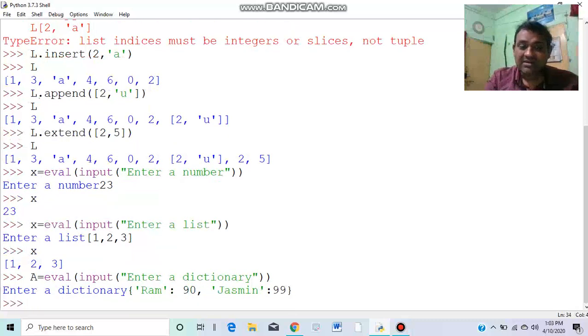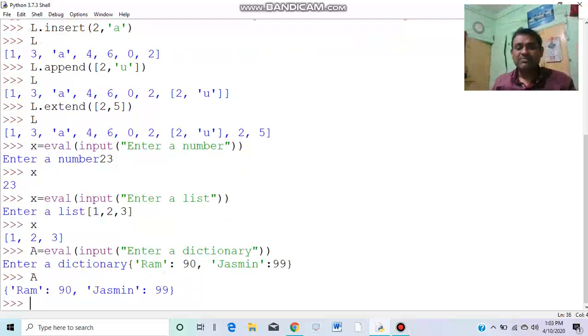A is entered in the form of a dictionary. So if we display A, it will be displayed like this. So as it is clear, eval is very useful, it takes content in the form of a dictionary. So we are going back to our main course, and that is functions of list.